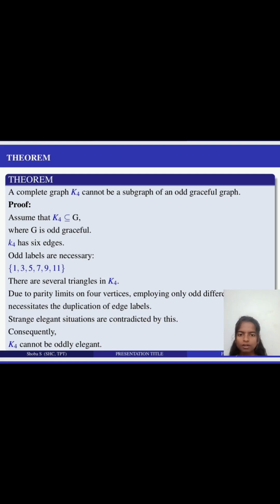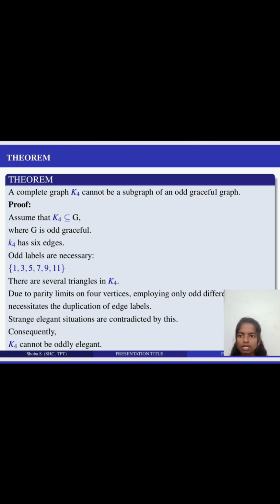Let's see the theorem for odd graceful labeling. A complete graph K4 cannot be a subgraph of an odd graceful graph. Assume that K4 is contained in G, where G is odd graceful. K4 has 6 edges, so the odd labels necessary are 1, 3, up to 11.